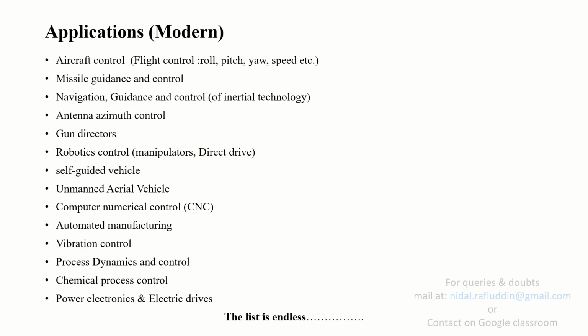Some more modern applications include aircraft control, for example control of flight, roll, pitch, yaw, speed, etc. Missile guidance and control, navigation guidance and control of inertial technology, antenna azimuth control, which was just discussed, gun directors, robotic controls, manipulator drive, self-guided vehicle, unmanned aerial vehicle or UAV, computer numerical control, CNC, automated manufacturing, vibration control, process dynamics and control, chemical process control, power electronics and electric drives, and the list is endless. So we have different control systems or different applications of control systems being developed day to day.